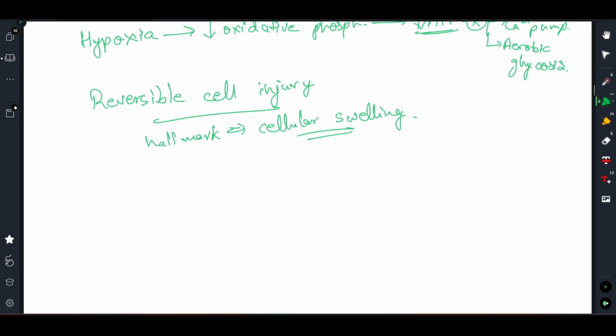So in the same way, as cellular swelling takes place, you will see loss of microvilli. Another thing you will see is that the membrane may get overstretched and you will see membrane blebbing, right?